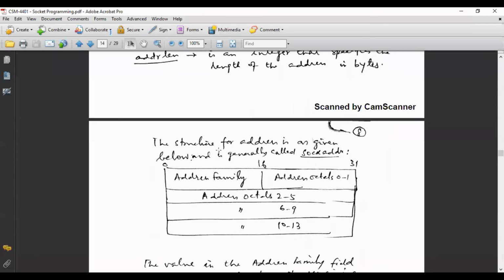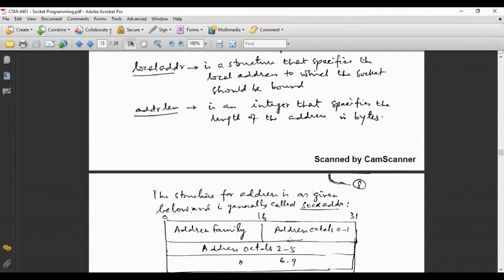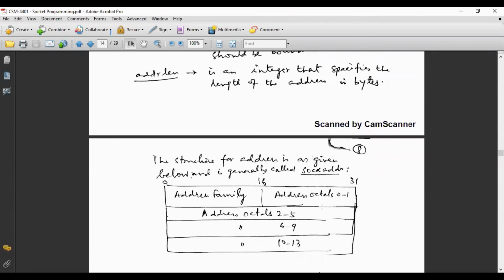You see here, this is the structure of the local address. The structure of the address is as given below and is generally called sockaddr, the symbolic name for the local address. Bytes 0 to 31 means 32 bytes are there. In the first 16 bits we write the address family, whether it is TCP/IP, PUP, Xerox or AppleTalk. We have discussed the families previously. We have to mention it accordingly, as the rest of the bytes are interpreted based on it.